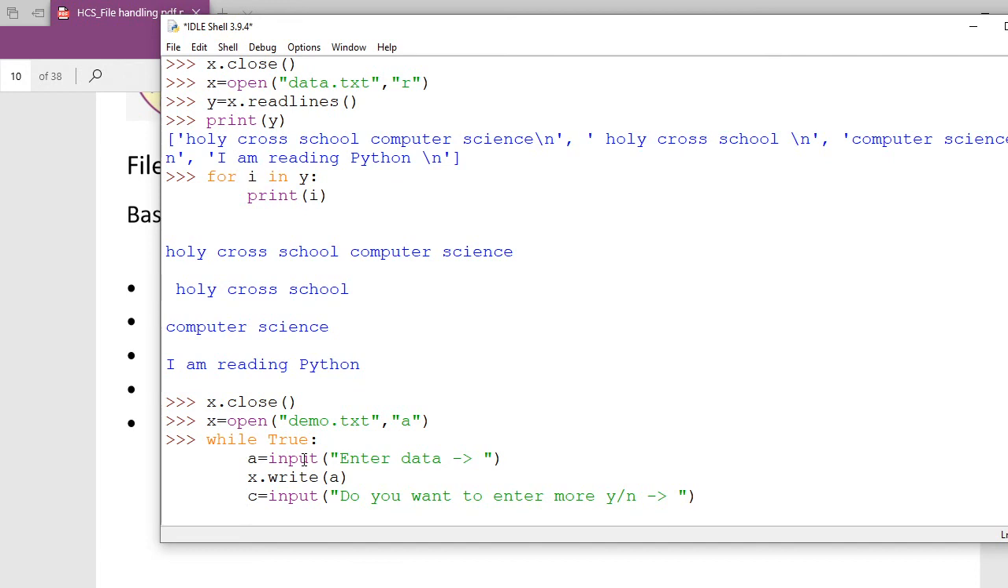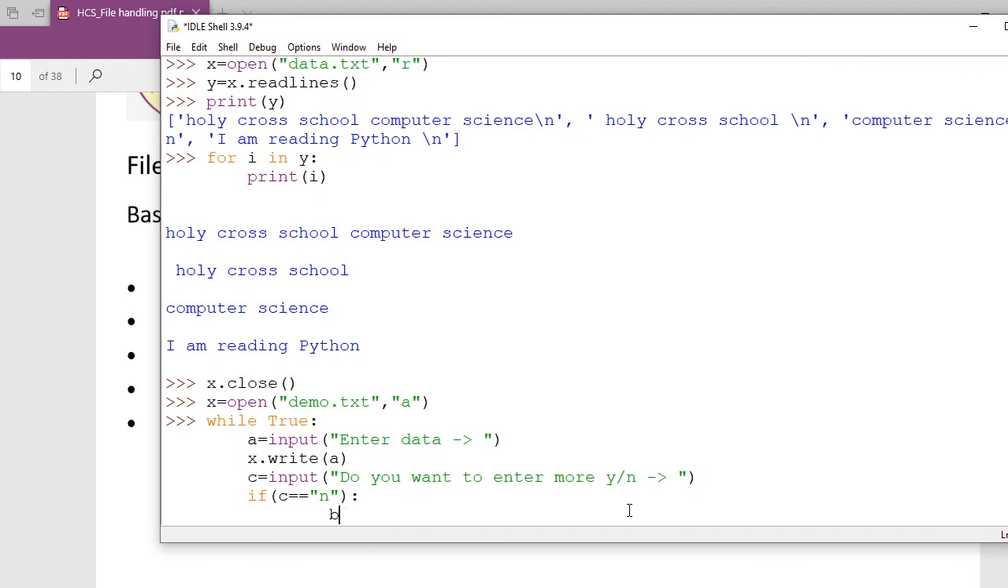Because we are going to enter and print the string, because we are doing strings. Here I am asking, do you want to input, enter? Now I have to check: if my character c is equal to n, then what to do? Break.